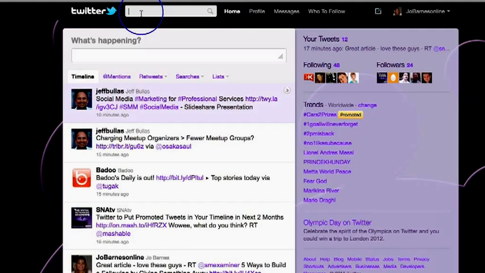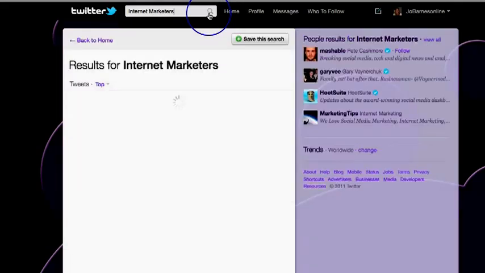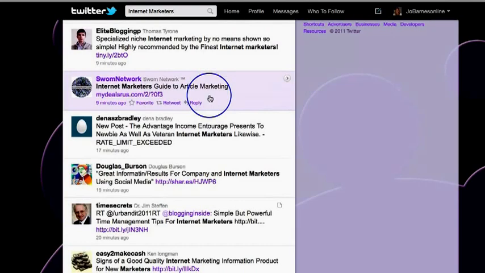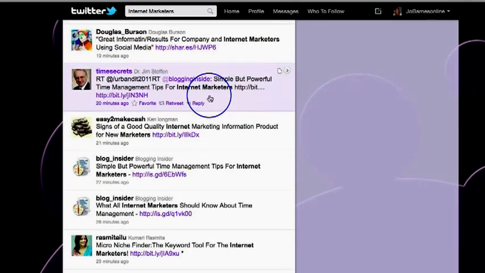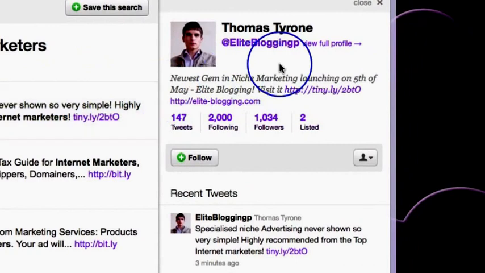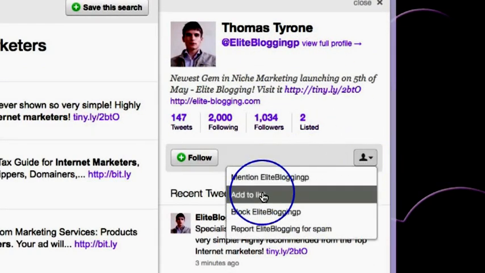So let's say I wanted to go in search of internet marketers to follow. I could click on internet marketers up here in the search. It's going to bring me up a whole load of people who are under the niche internet marketers. Then I could go on to their page, and over here is this little button, and I can just click add to list.